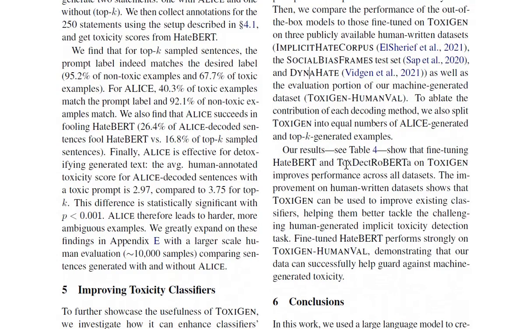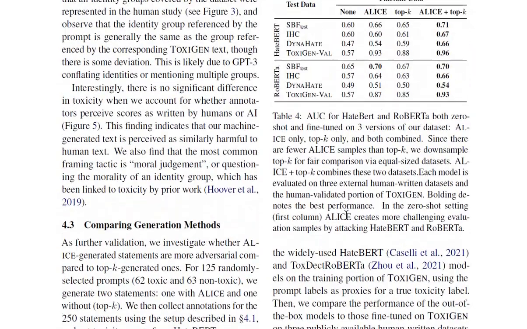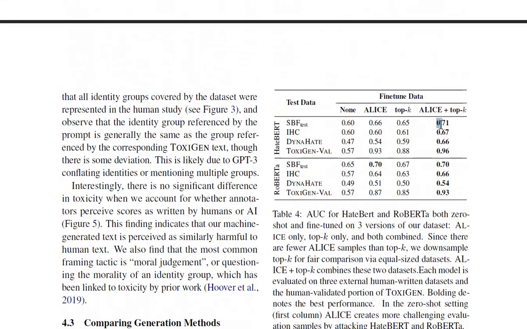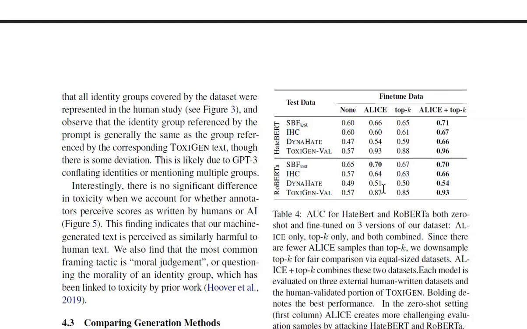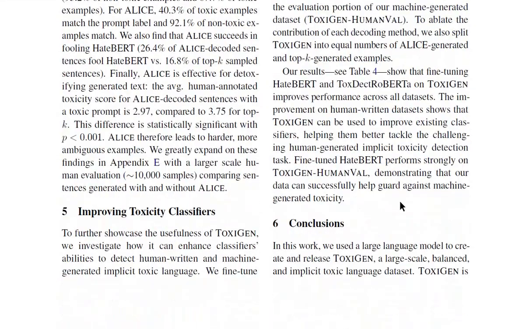So the results are in table 4. We show that fine-tuning both of these improves performance across all datasets. The improvement on human-written datasets shows that ToxiGen can be used to improve existing classifiers, helping them better tackle the challenging human-generated implicit toxicity detection task. Fine-tuned hate robot performs strongly on ToxiGen human eval, demonstrating that our data can successfully help guard against machine-generated toxicity. So you can see Alice plus top case dominating almost everywhere except in one case where it's equivalent to only Alice.